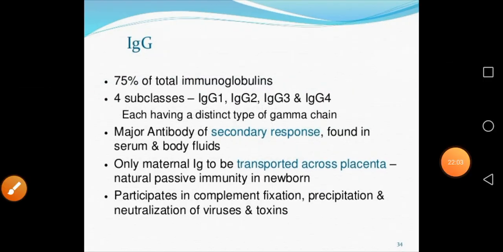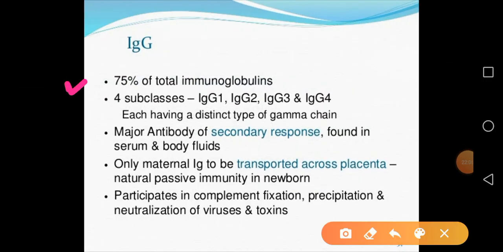Now IgG, so see the percentage is very high, 75% of the total immunoglobulin. And IgG, again it has 4 subclasses, that is IgG1, IgG2, IgG3 and IgG4. So this is a distinct type of the gamma chain. So different conformation of the gamma chain, that's why it has IgG1, G2, G3 and G4. So this is the major antibody in a secondary immune response, which is found in serum and body fluid.